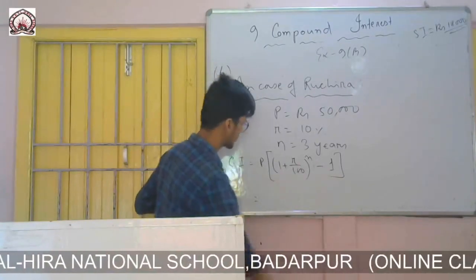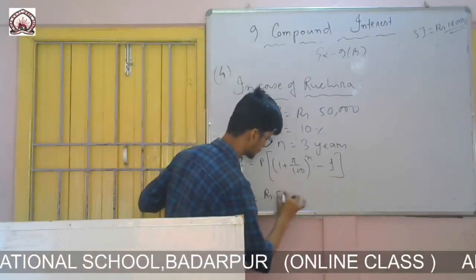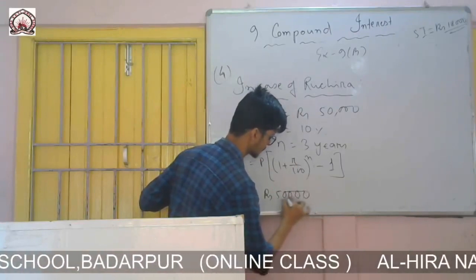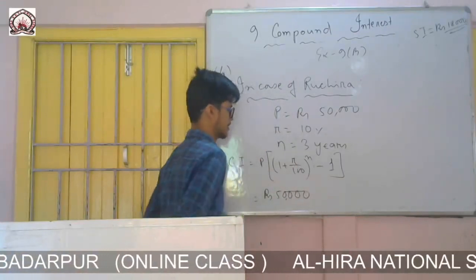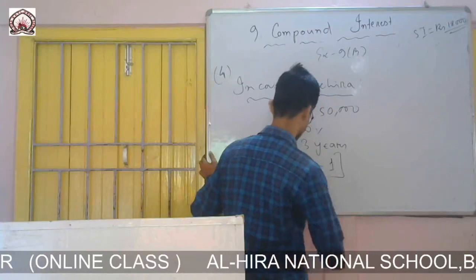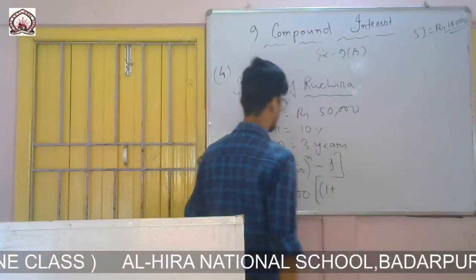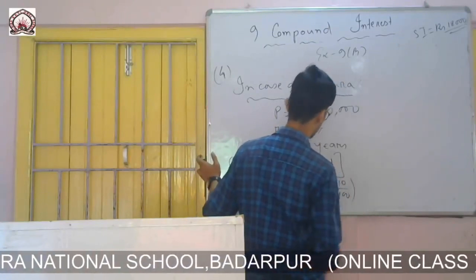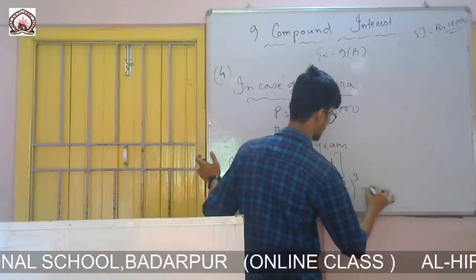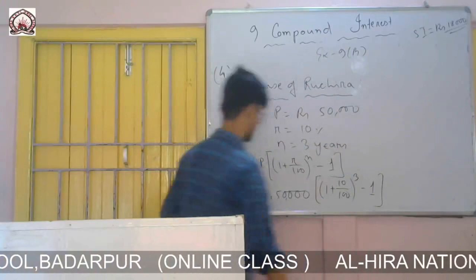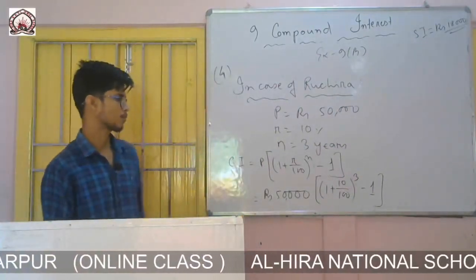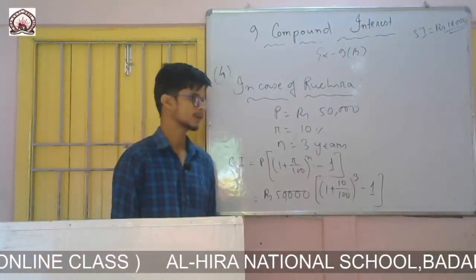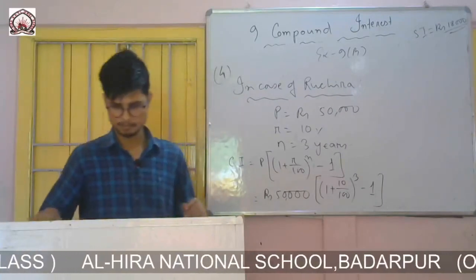So here principal is rupees 50,000, then 1 plus R by 100, rate of interest 10 by 100, to the power n, n is 3, minus 1. So 50,000 into (1 plus 10 by 100) cube minus 1.